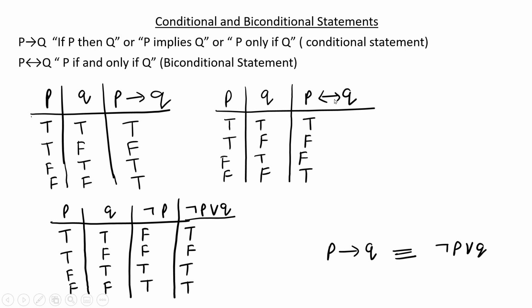And P if and only if Q. If P is true and Q is true, this is true. If P is false and Q is false, then this is true. Otherwise it is false. P implies Q and not P or Q are logically equivalent because they have the same truth values in the truth table.